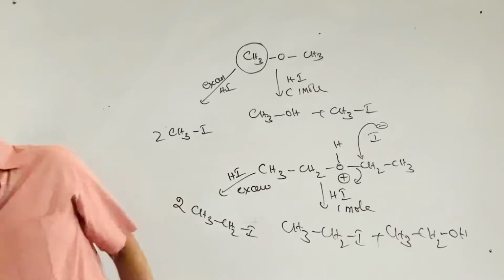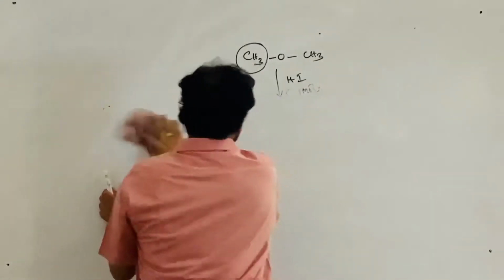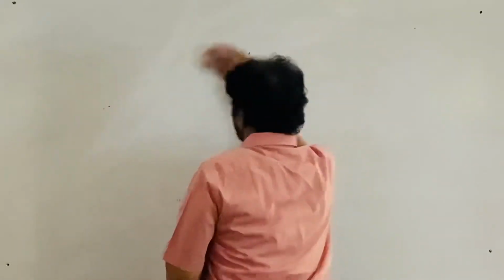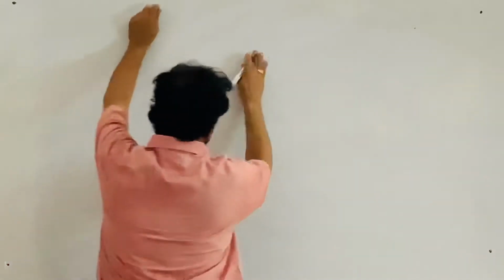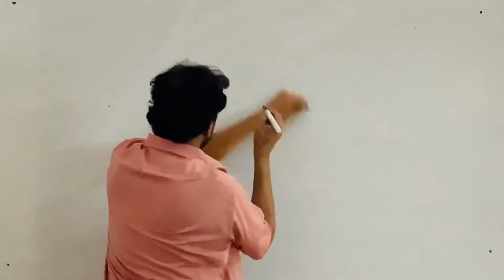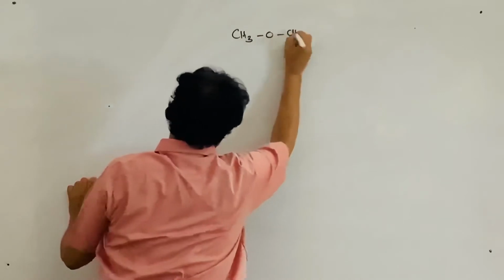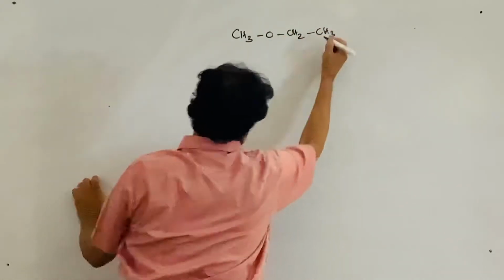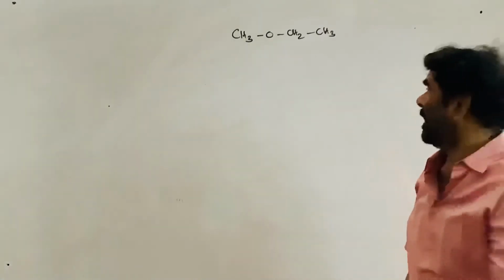Now, the problem is not with the symmetrical ethers. The problem is with the unsymmetrical ethers. So take methyl ethyl ether, the simplest unsymmetrical ether.